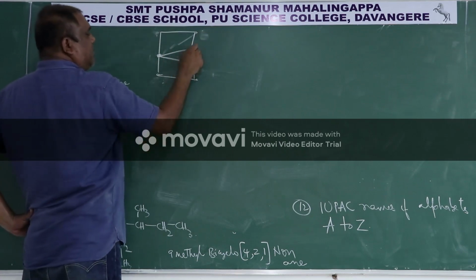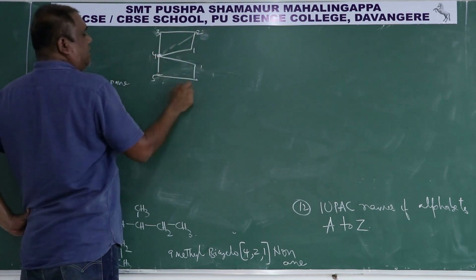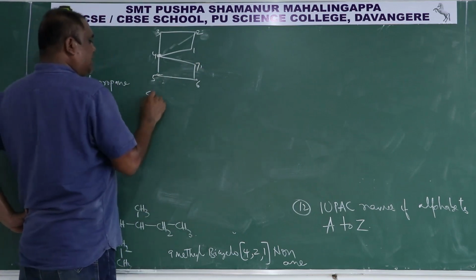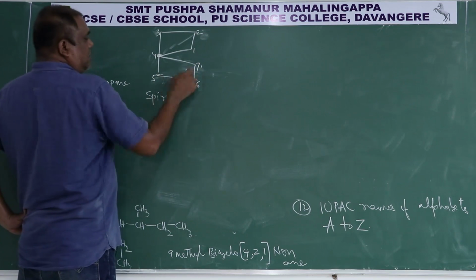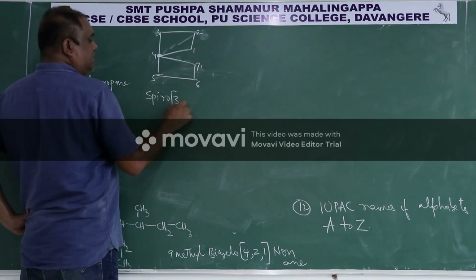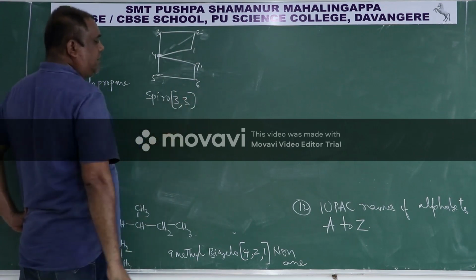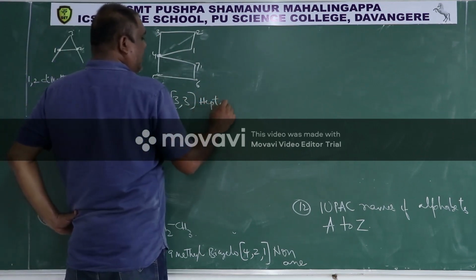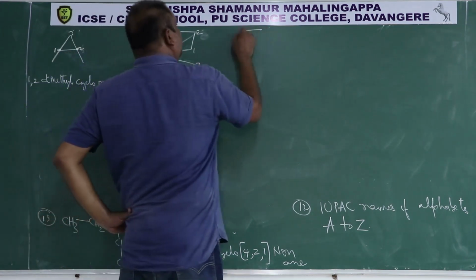Then I will start from here: 1, 2, 3, 4, 5, 6, 7. So the IUPAC name is spiro, with 1, 2, 3 carbons in this ring and 1, 2, 3 carbons in this ring, spiro 3,3, heptane is the IUPAC name. This is B. Then this is C.